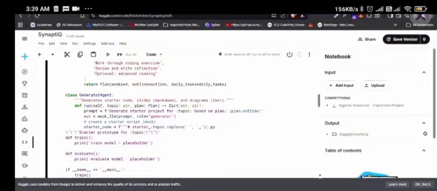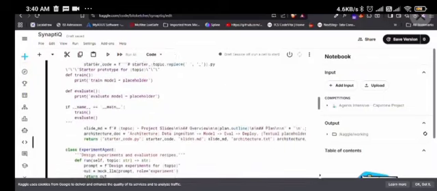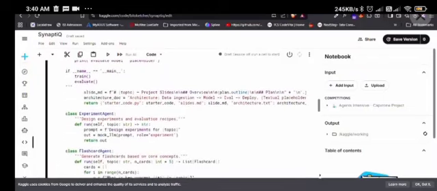Another is the generator agent. It produces starter code, slides, and architecture: how to do it, what the features are, what work we have to do, and these kinds of things. Experiment agent: it designs experiments for evaluating your models based on some scores.